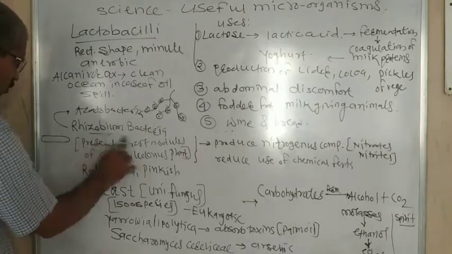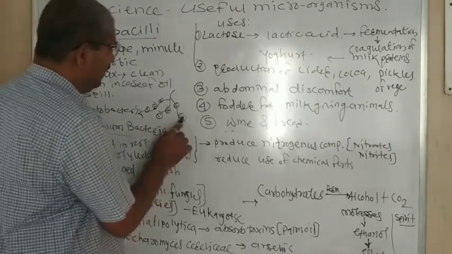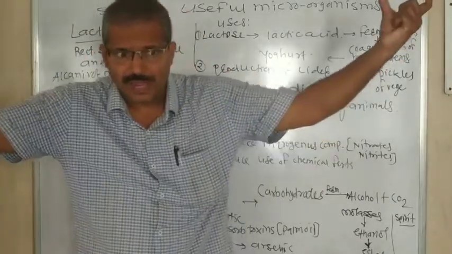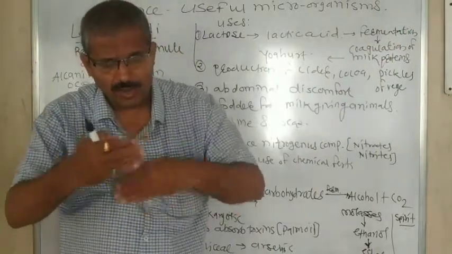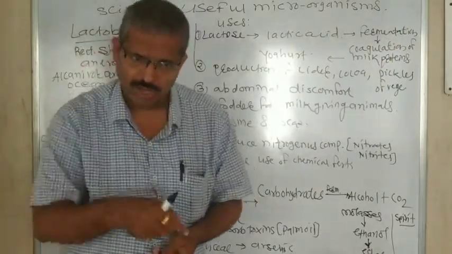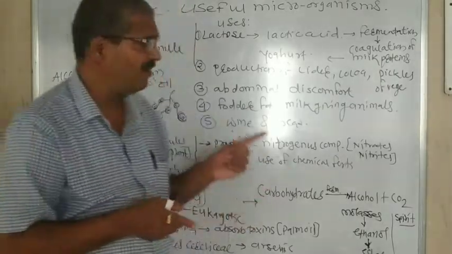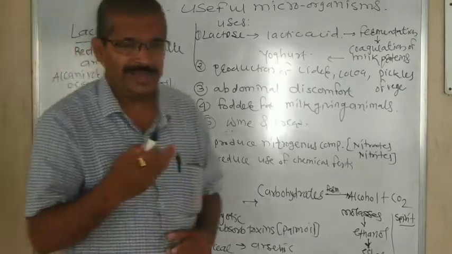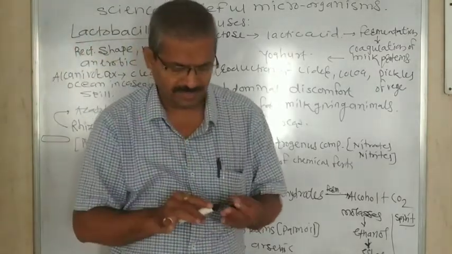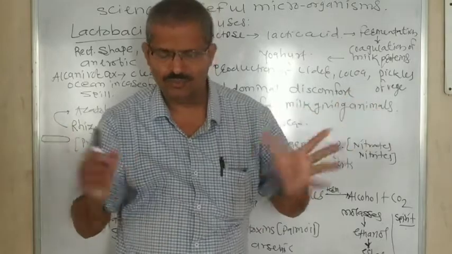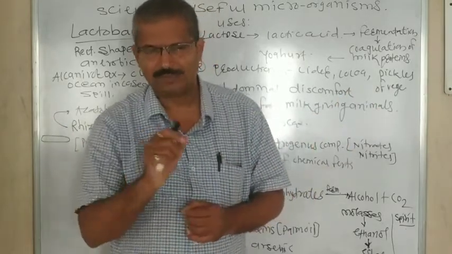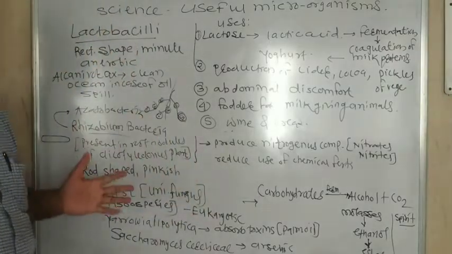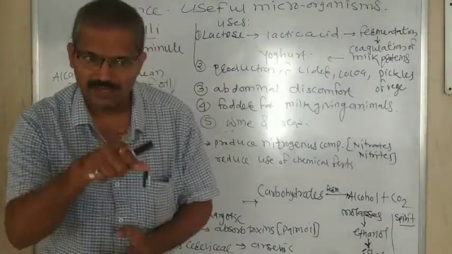Azotobacter and Rhizobium bacteria lie in the nodules of the roots. They absorb nitrogen from the air, convert it into a nitrogenous compound, and supply it to the plant. In return, plants give them ready-made food. Means the food made by the plant is supplied to the bacteria, because Rhizobium and Azotobacter are unable to prepare their own food.